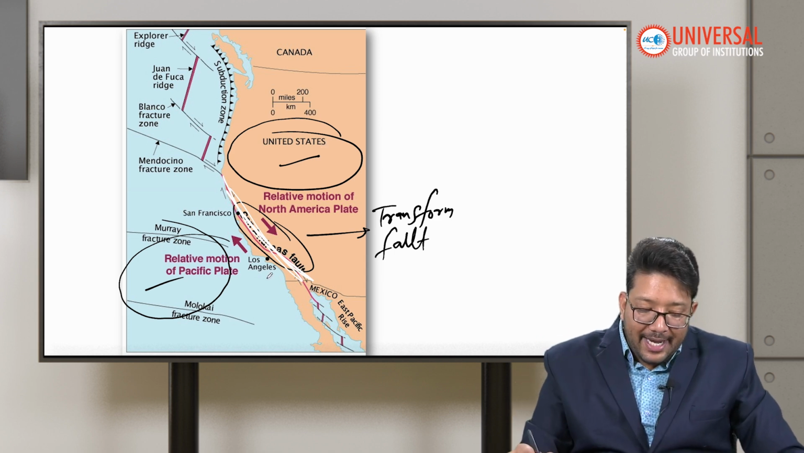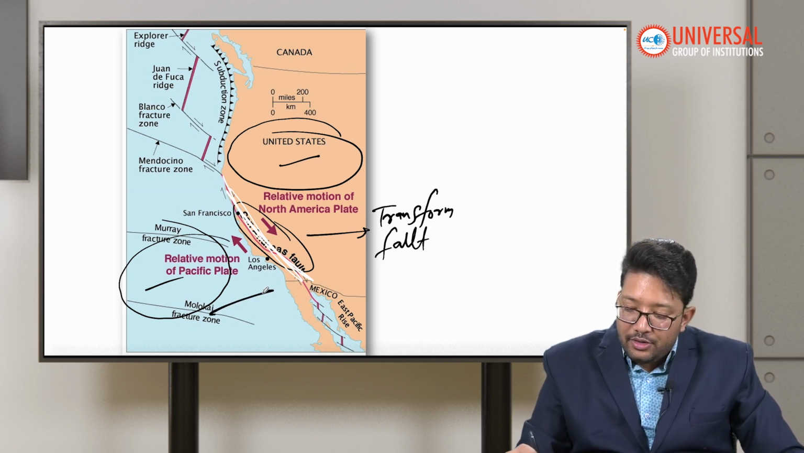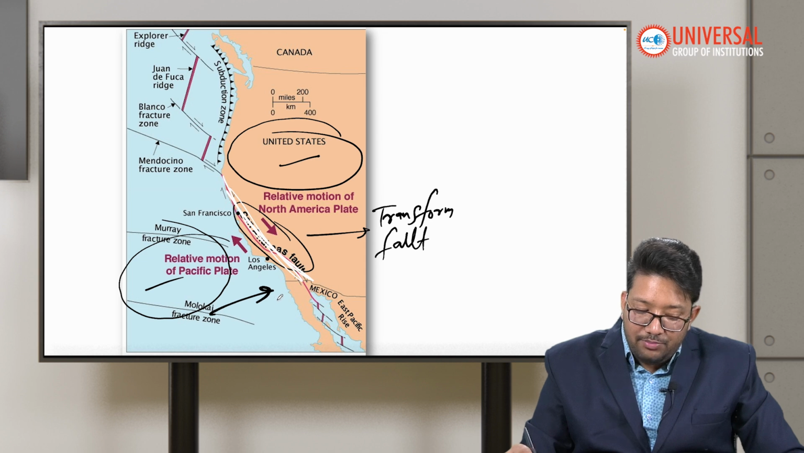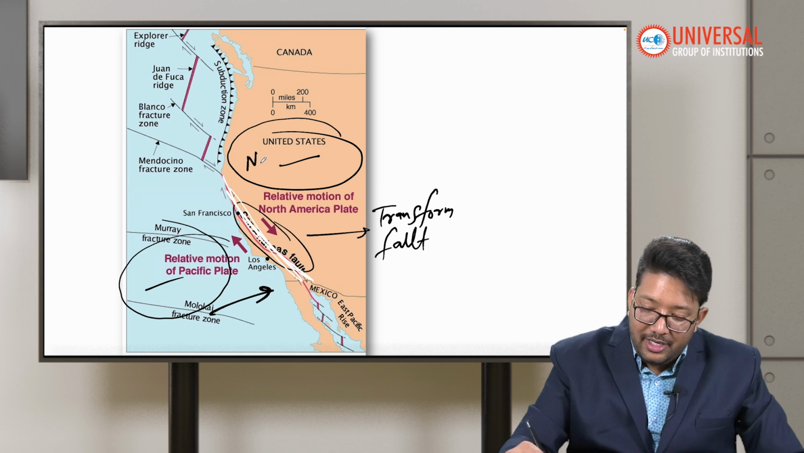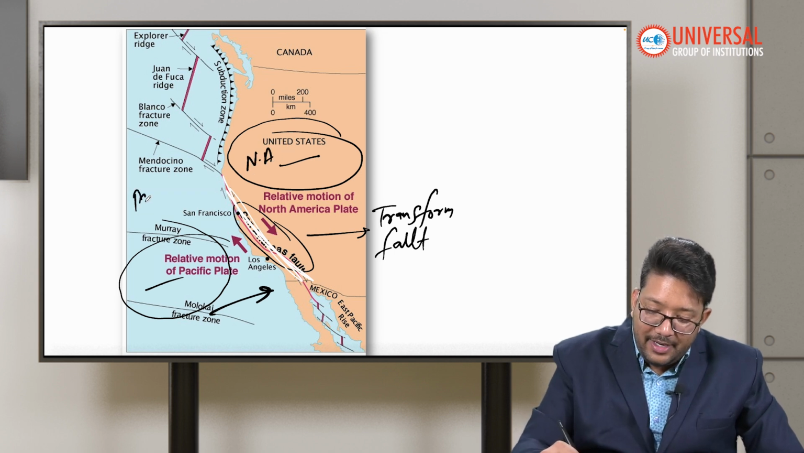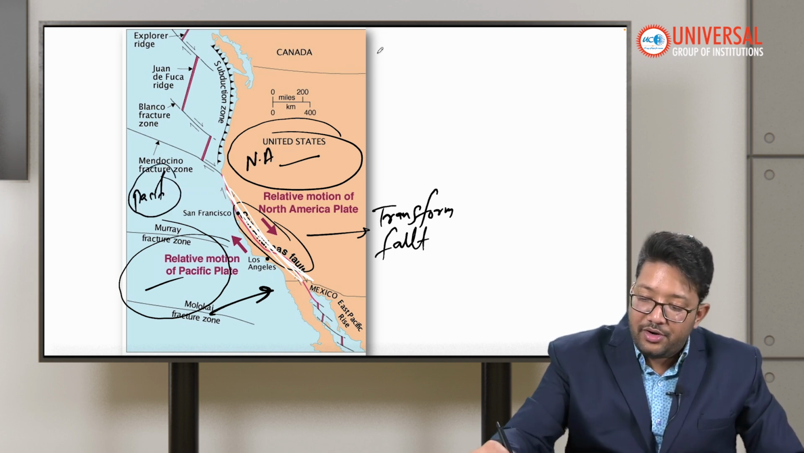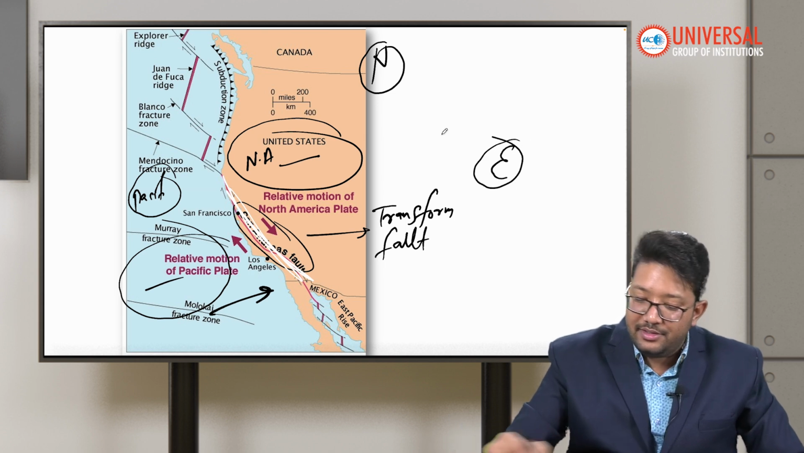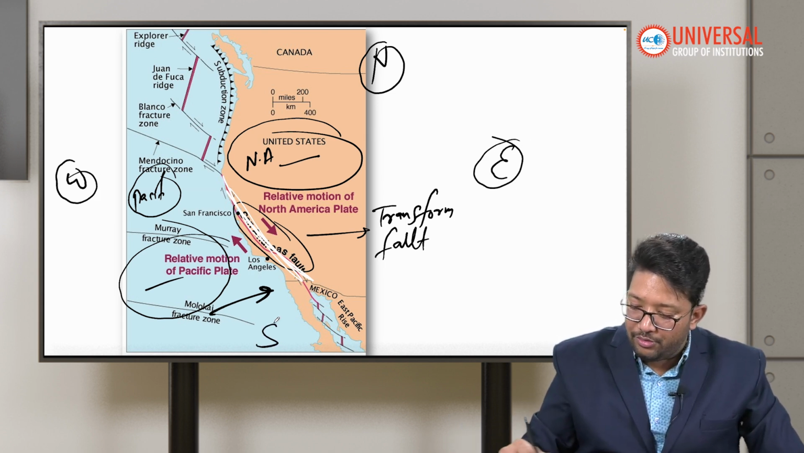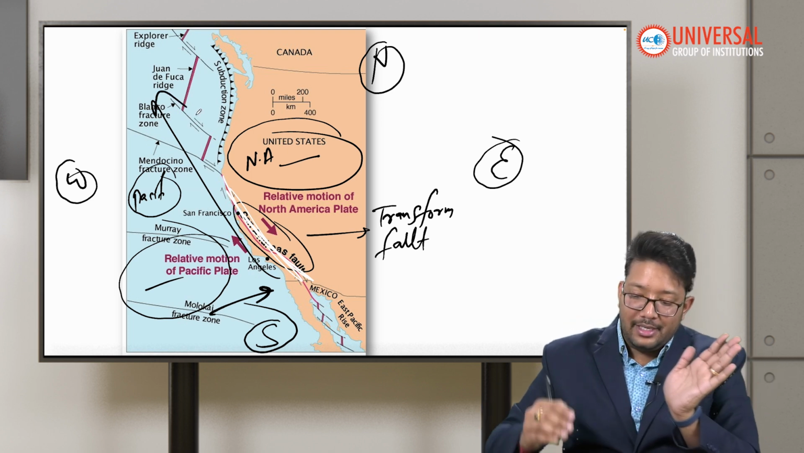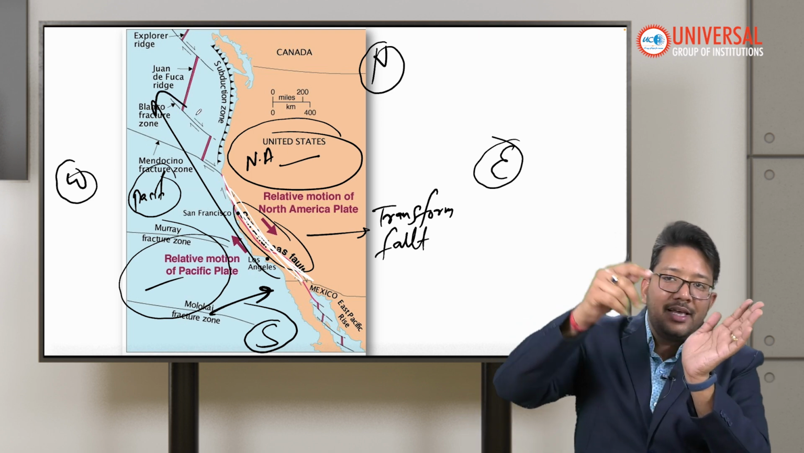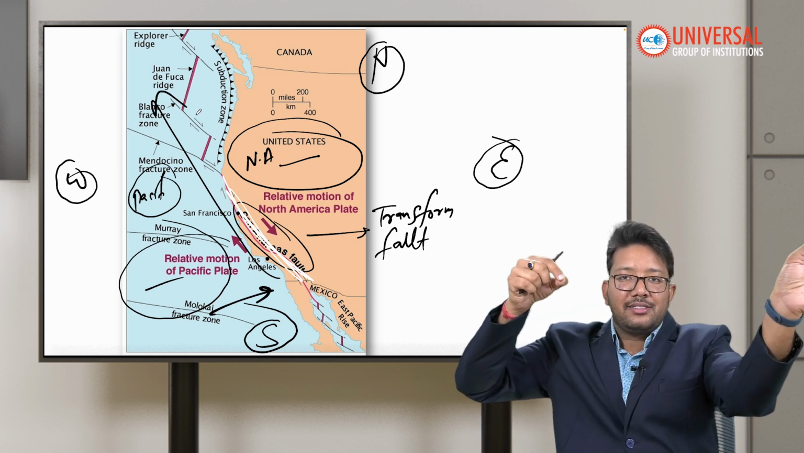So the Pacific plate is moving northwestward relative to the North American plate. This is our North American plate, and this is our Pacific plate. This is north, this is east, this is west, and this is south. So it is going in this direction. The Pacific plate is moving like this, and the North American plate is moving like this.